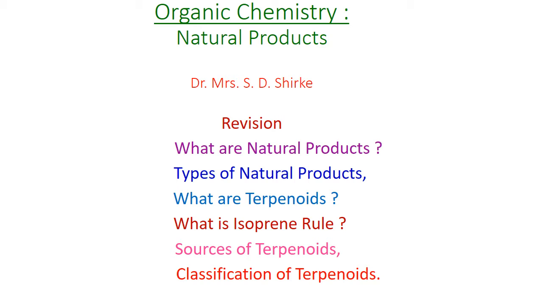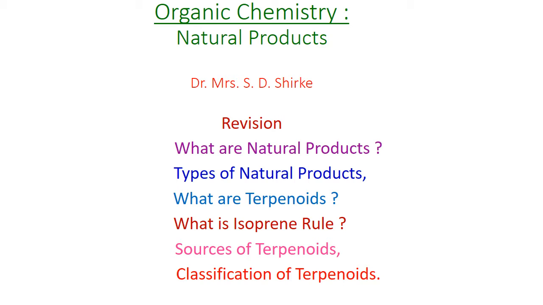The second point is types of natural products. Which are the two major types of natural products? The first type is terpenoids and the second type is alkaloids. The natural products include a variety of both simple and complex organic molecules, and these are known to mankind even before prehistoric days. We have discussed two types, terpenoids and alkaloids. Only the first type, terpenoids, we have started.